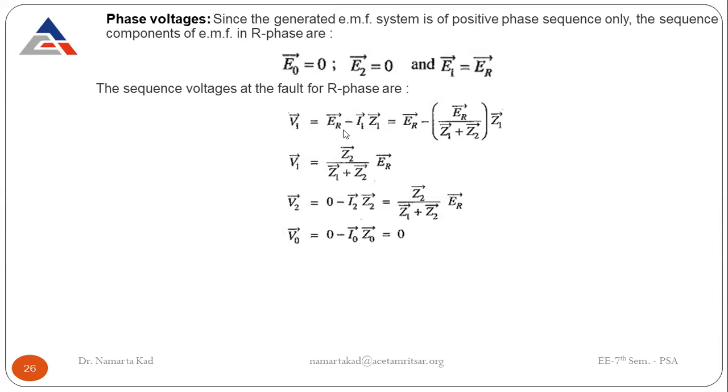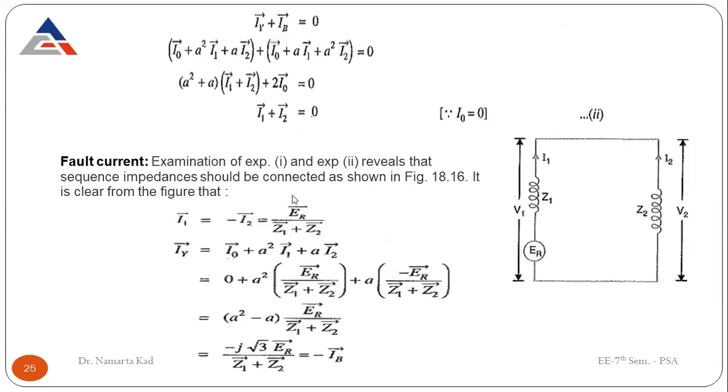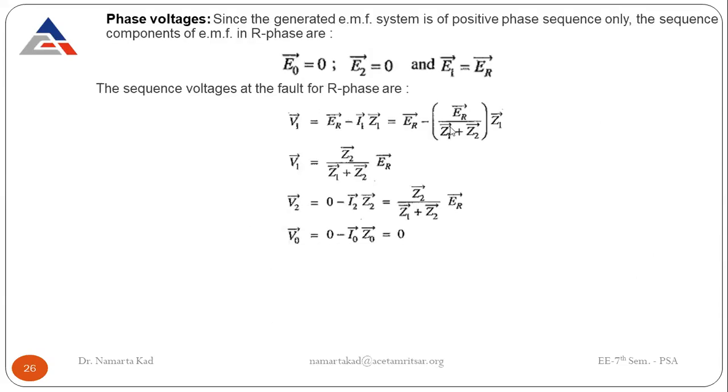V1 is equal to ER minus I1 Z1, where I1 is ER divided by Z1 plus Z2. So it is ER minus ER divided by Z1 plus Z2 into Z1. Just solve it and you come up with Z2 divided by Z1 plus Z2 into ER.